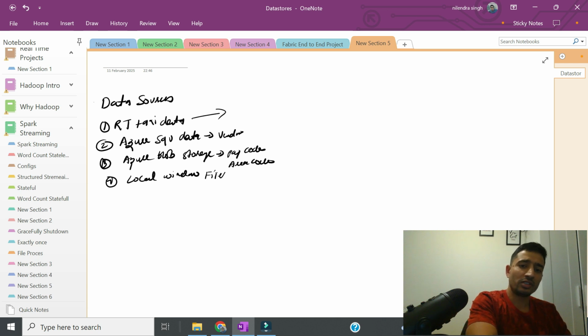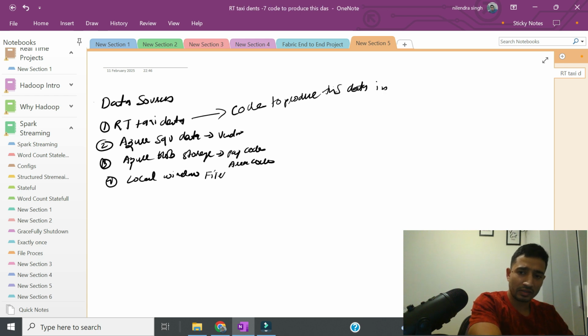Now, if we go further, this particular source, we are producing by ourselves. So we are going to be writing code to produce this data in Fabric first. This is how I'm thinking, and we can change it as well. So in a Fabric notebook, this notebook will be using a Faker-type library, which will be producing the fake data.